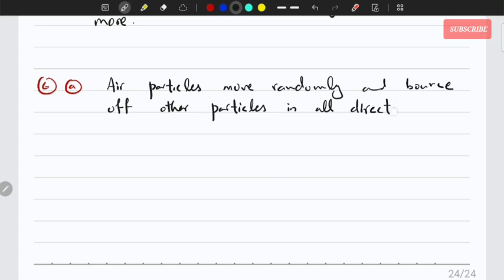They would also strike the wool, and they would also strike the ammonia particles coming out of the wool. All right, so that's how the ammonia particles would diffuse.